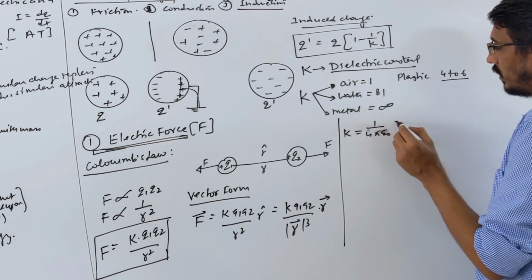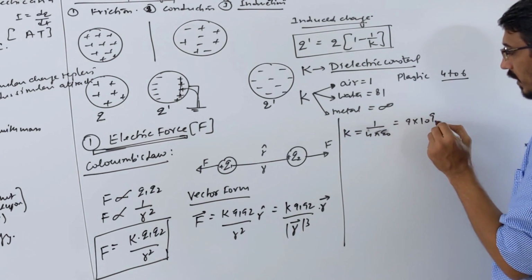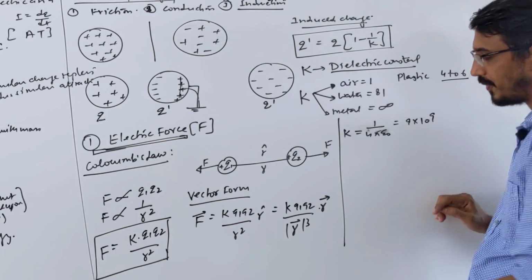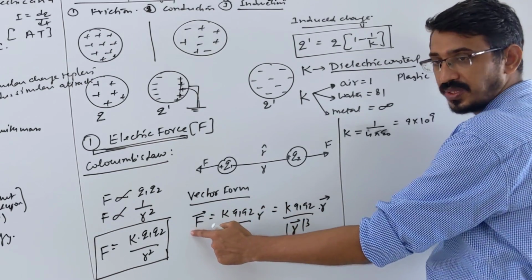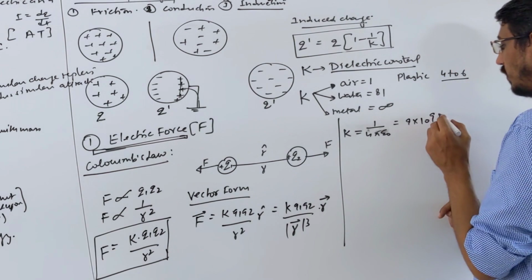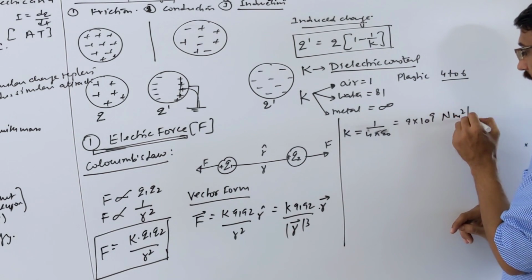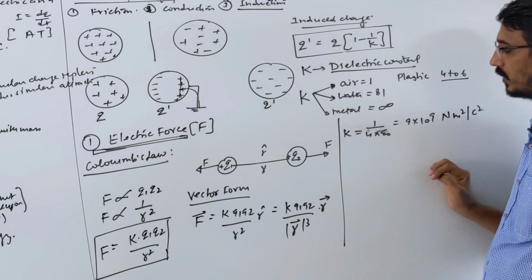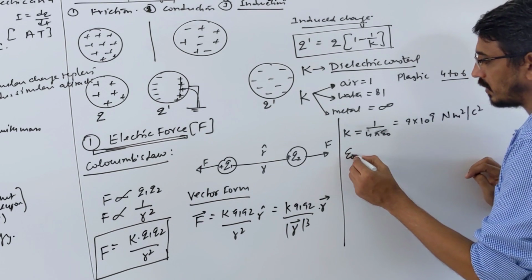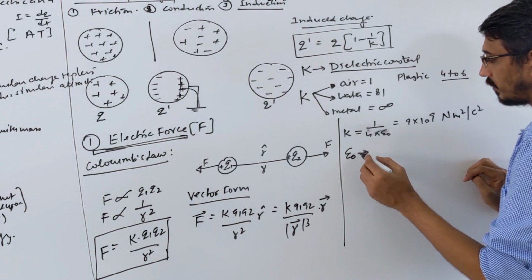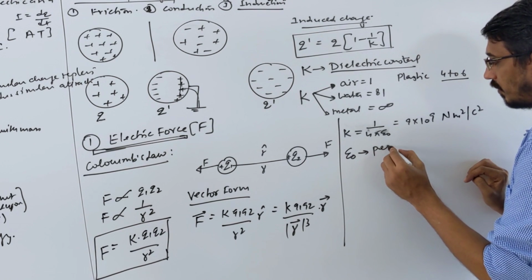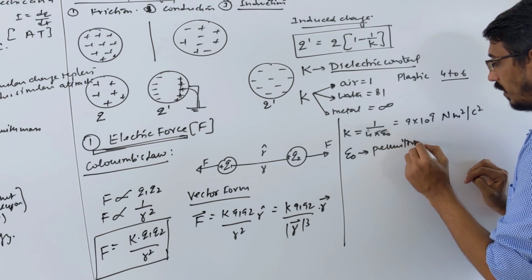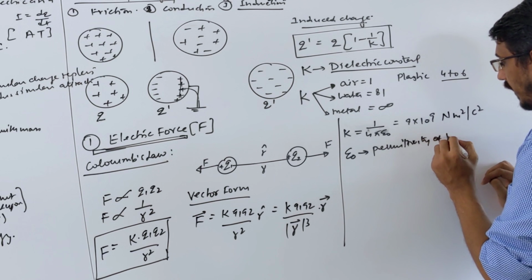What is the unit? Force times distance square by charge square, so it becomes Newton meter square by Coulomb square. This is for air. Here epsilon naught is called the permittivity of free space.